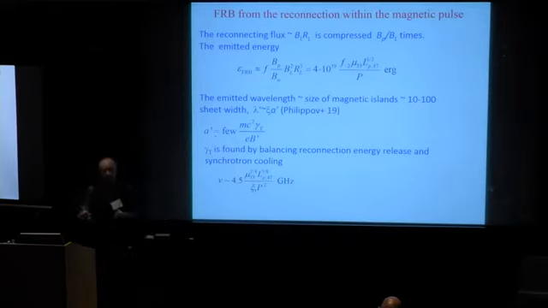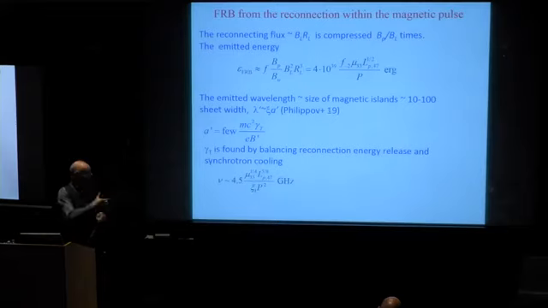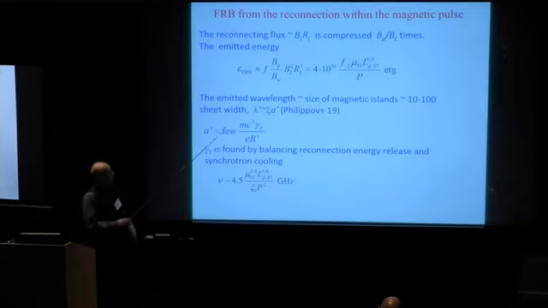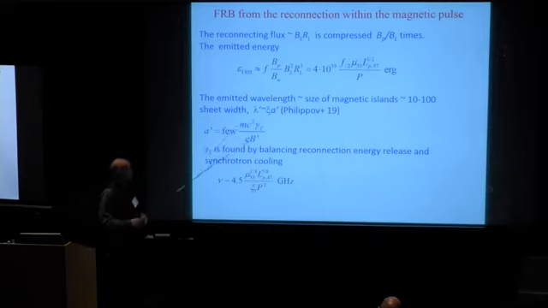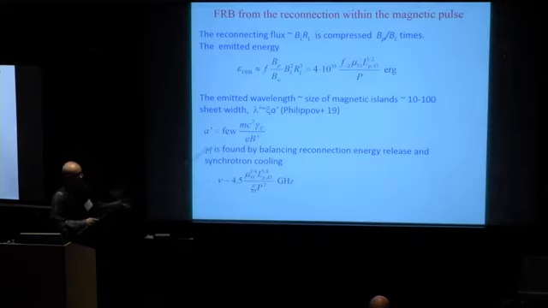The second important quantity is the radiated frequency. Again, the wavelength is determined by the Larmor radius of the particle within the sheet. And it is something 10 times larger, about 100 times larger than this Larmor radius. Magnetic field in the pulse we know. Everything should be in the frame of the pulse.